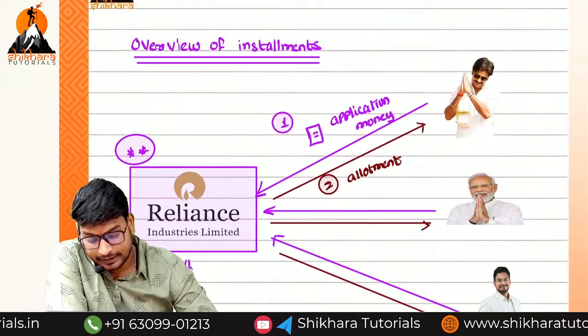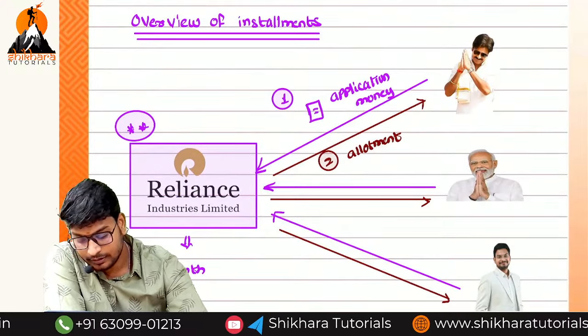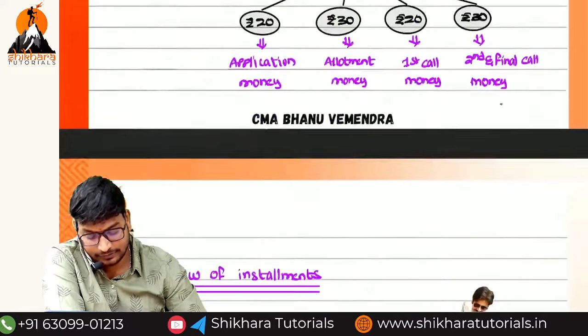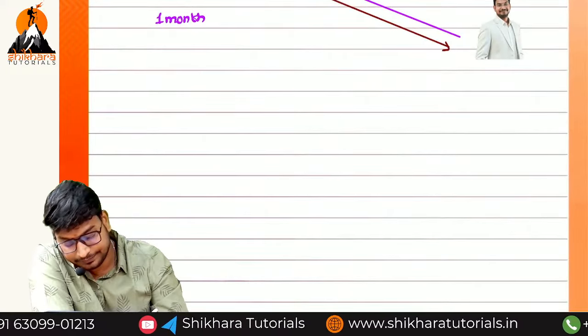Okay, and next point. How many points have we discussed? Four points. And the next one, the fifth one.